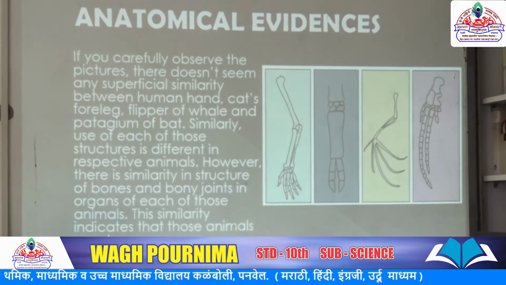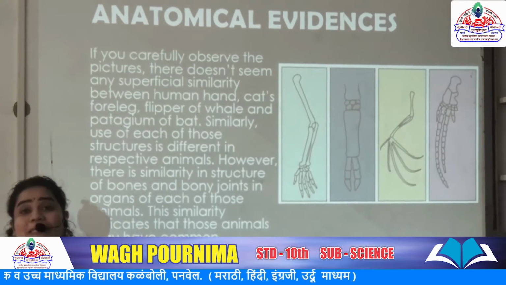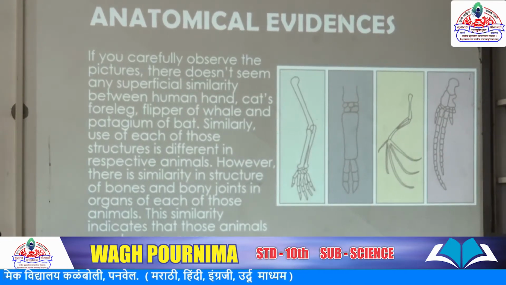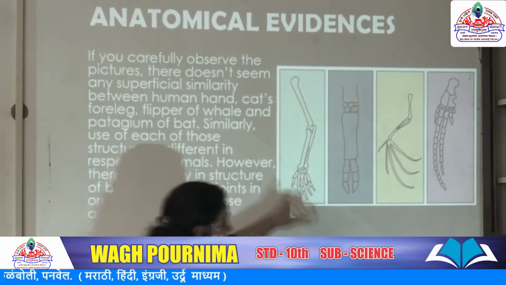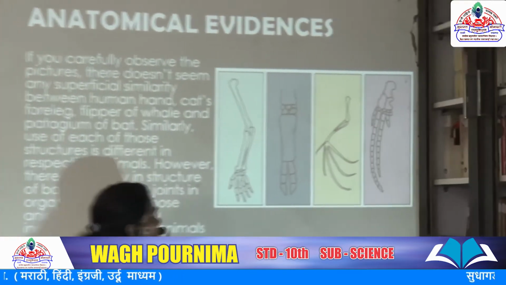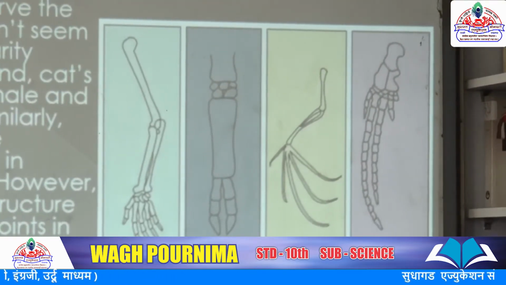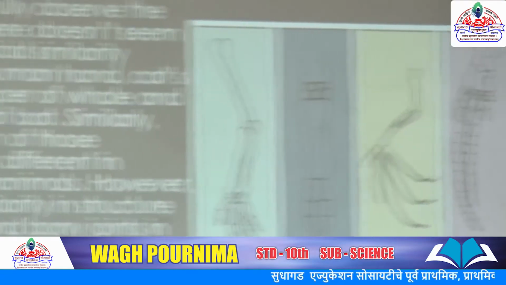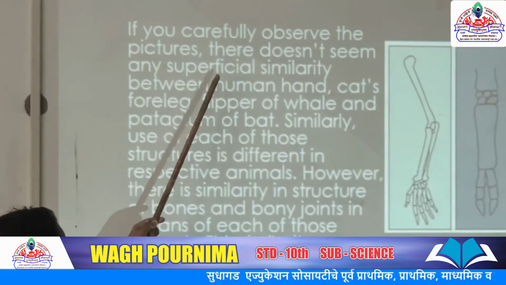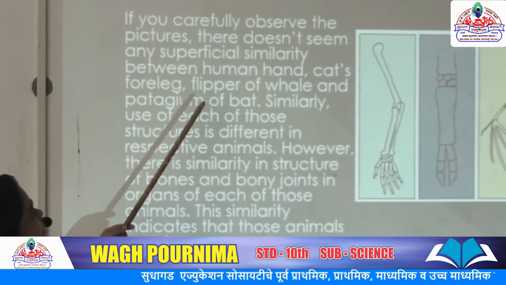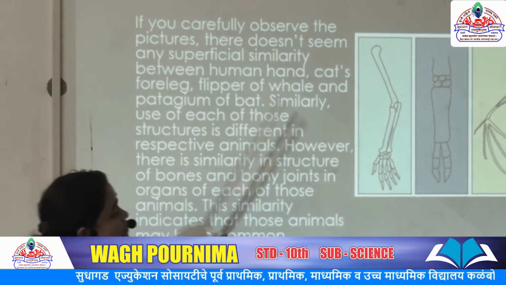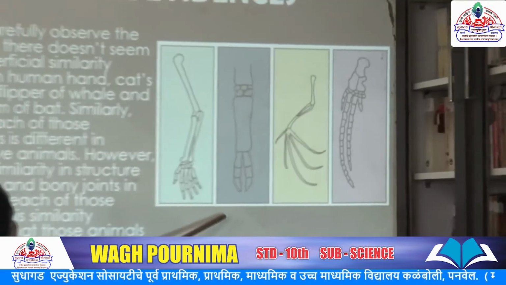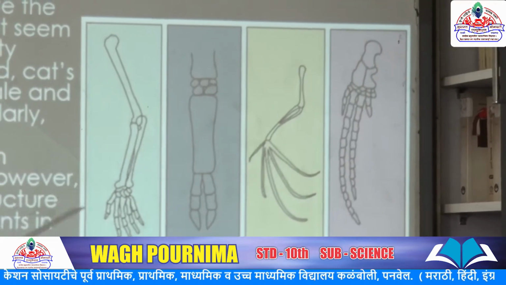The second proof is anatomical evidence. Anatomical means the internal study of organisms. Look at the first of these pictures. The first picture is a human hand. If you carefully observe the pictures, there doesn't seem to be any superficial similarity. The first is the human hand, the second is a cat foreleg, then the flippers of a whale, and the appendage of a bat.